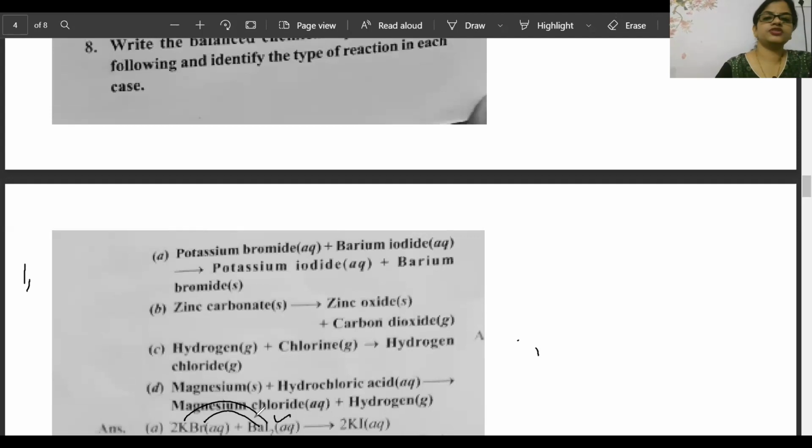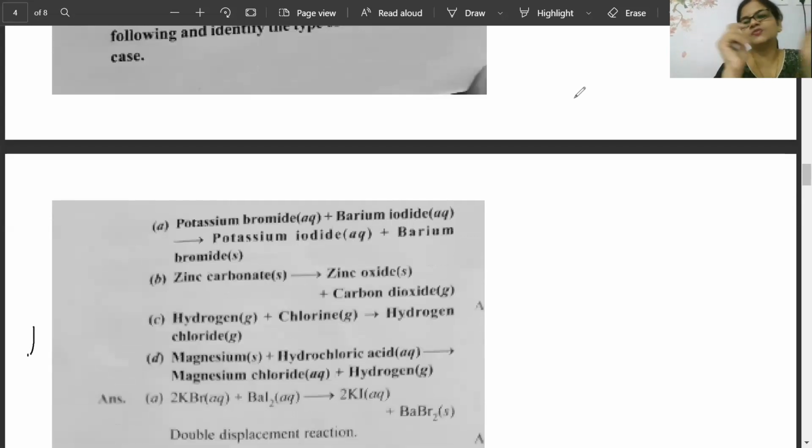Awesome work. Children, you have rocked today. Super. Very good. Let's see the complete answer. Double displacement reaction is the correct answer. Well done, all of you. Very, very good. Now go for the next one. Zinc carbonate. It is giving zinc oxide and carbon dioxide. Easy one. You can balance it nicely.